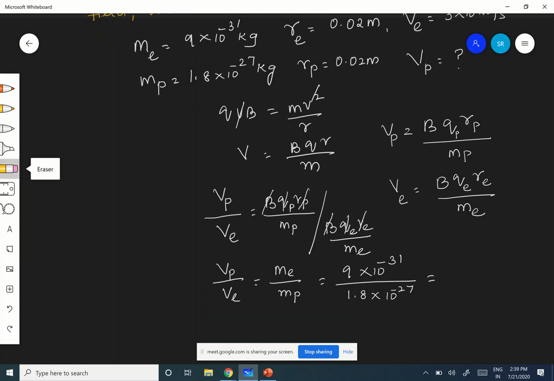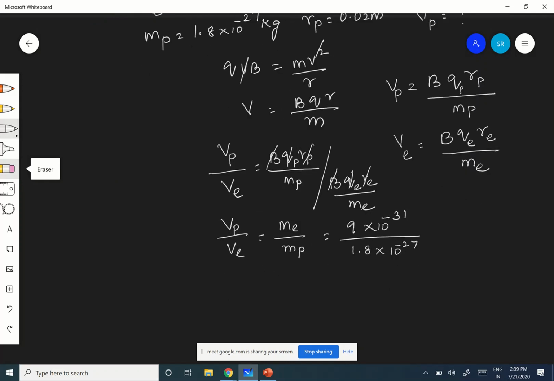What are we asked to find? Why unnecessarily try to find unwanted things? You are asked to find only VP, correct? Therefore, what is your VP? VP is equal to 9 into 10 power minus 31 divided by 1.8 into 10 power minus 27.